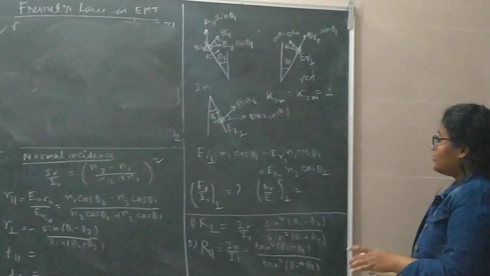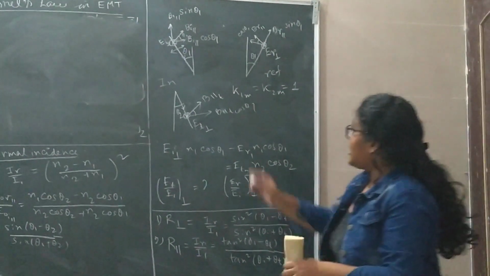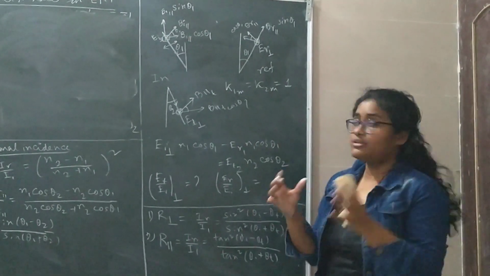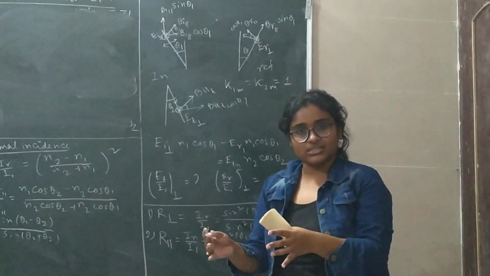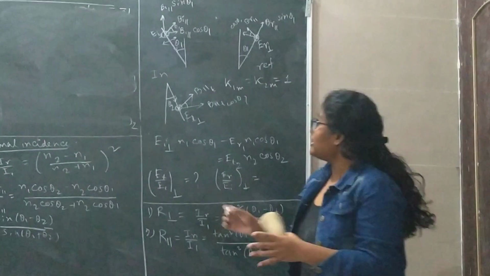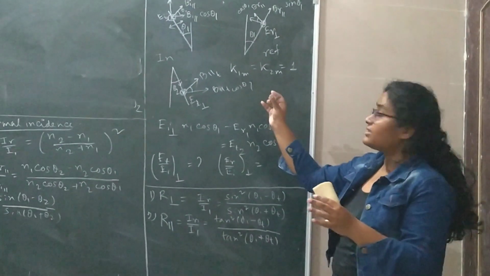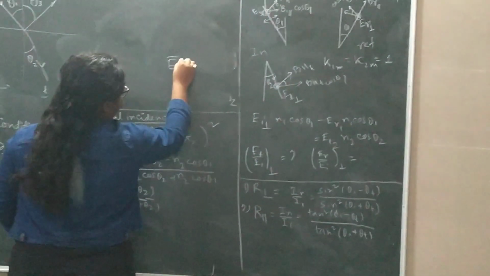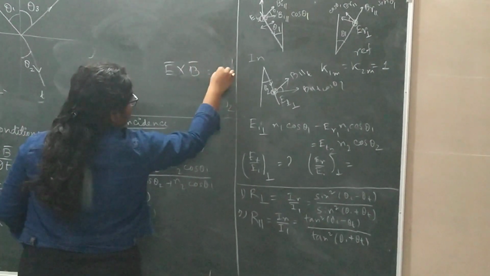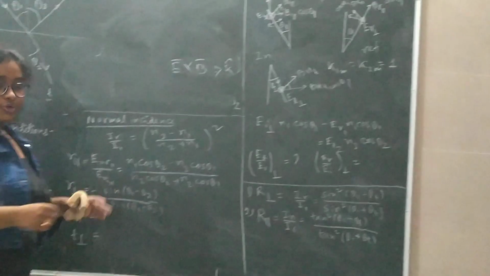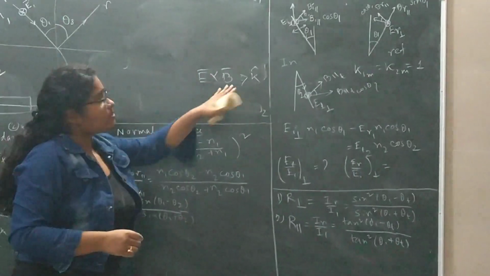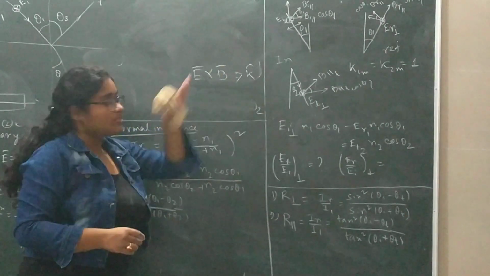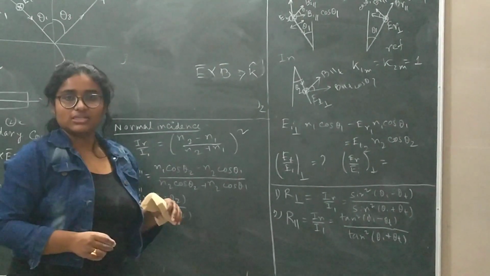Here, why I am writing this is because I am telling you how to find the direction of the components of the electric field, magnetic field and the propagation. You have to know that whenever I am drawing the figure, it must be consistent with E cross B along the k direction. You have to keep it in your mind that the E cross B direction should be along the propagation direction.